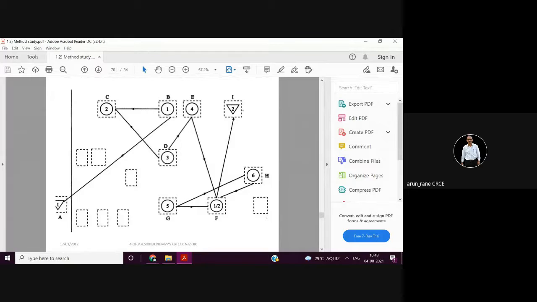So this can be done with the help of the string diagram. You can take a string because you may not have a measuring tape. Measuring tape, the maximum we have is 15 meters, and it will exceed most of the times, so that's why you have to take a string and measure. So it is also called the string diagram.